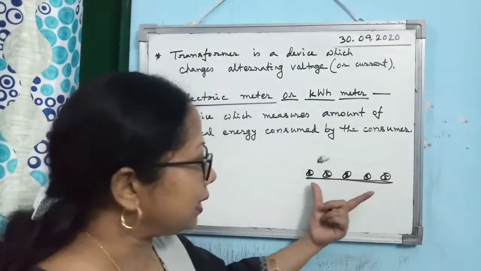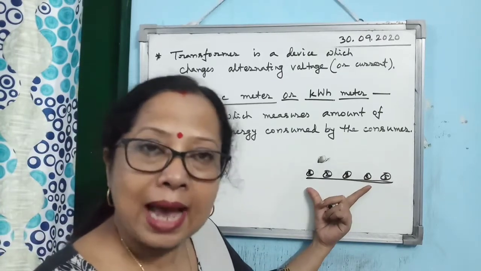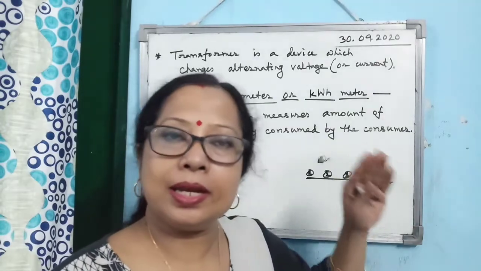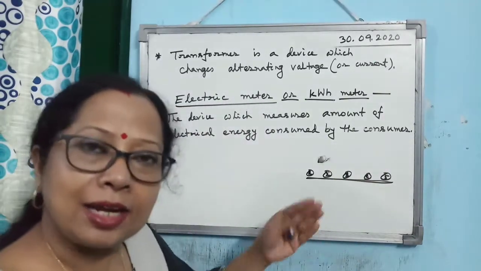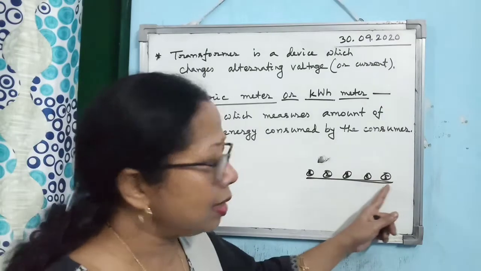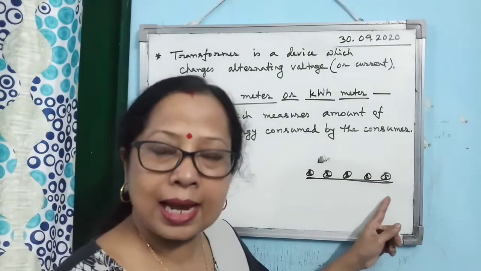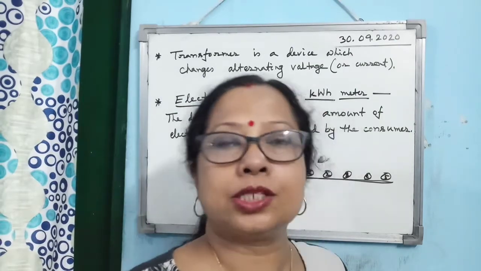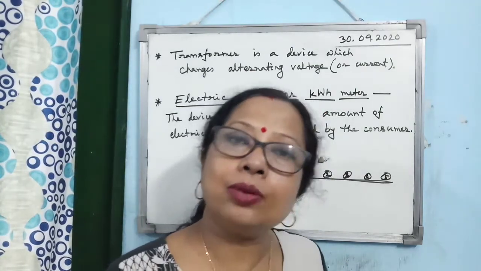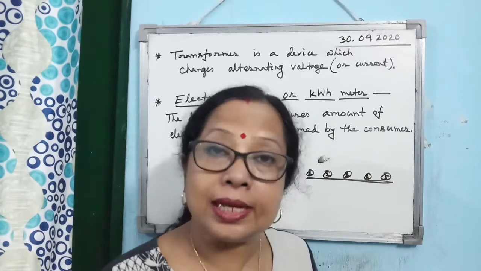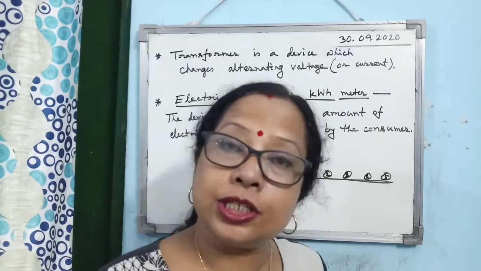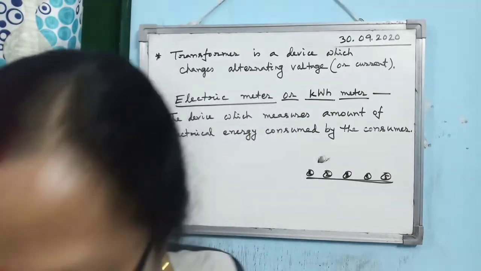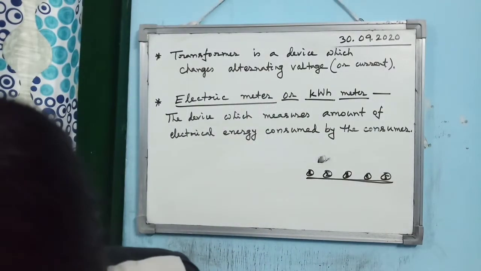You observe the entire number displayed on the electric meter at the beginning of the month, and at the end of the month again observe the entire number displayed, and then you subtract these two. When you subtract, you get how many units your house consumed in 1 month. So that is the way the electric meter is read.